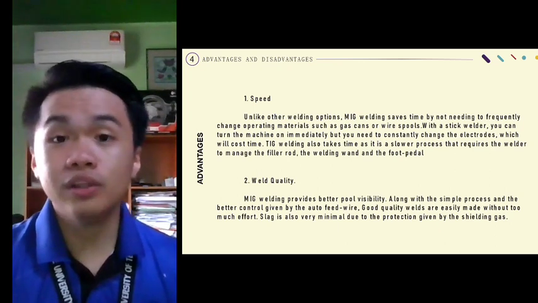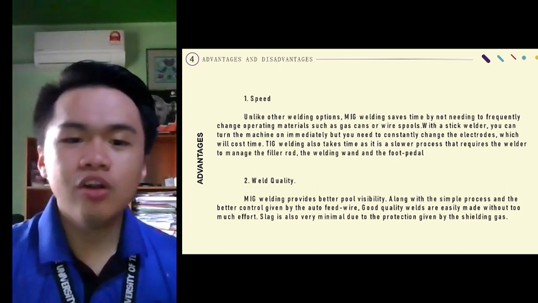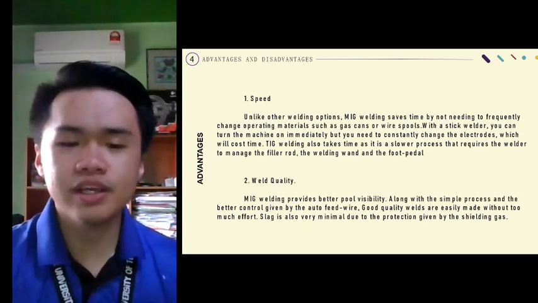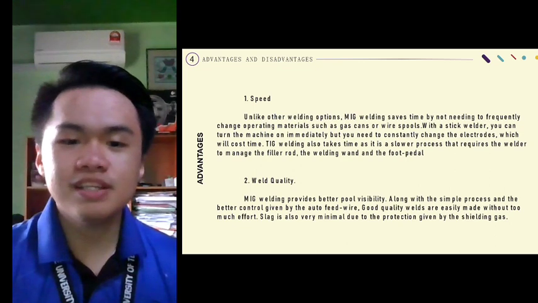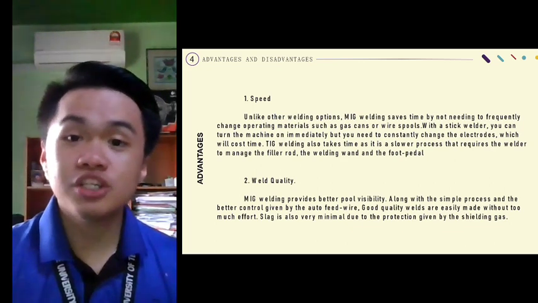Number 2, weld quality. MIG welding provides better pool visibility. Along with the smooth process and the better control given by the auto feed wire, good quality welds are easily made without too much effort. Slag is also very minimal due to the protection given by the shielding gas.